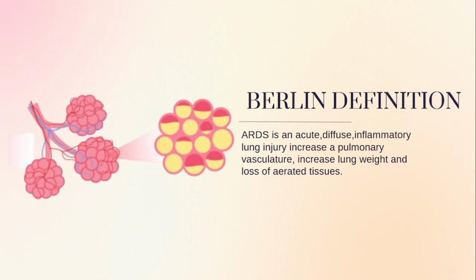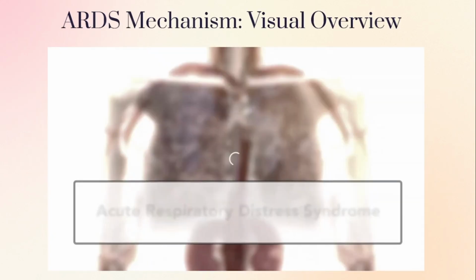So we see the Berlin definition. We know all that. ARDS is an acute, diffuse, inflammatory lung injury. Due to this, there is an increase in pulmonary vascular permeability and lung weight, and a loss of aerated tissue. So we know all about ARDS and the classifications and Berlin definition, so I will not go deeper into that. Most of this will cover only the APRV mode. Okay. So in this you can see how ARDS happens.